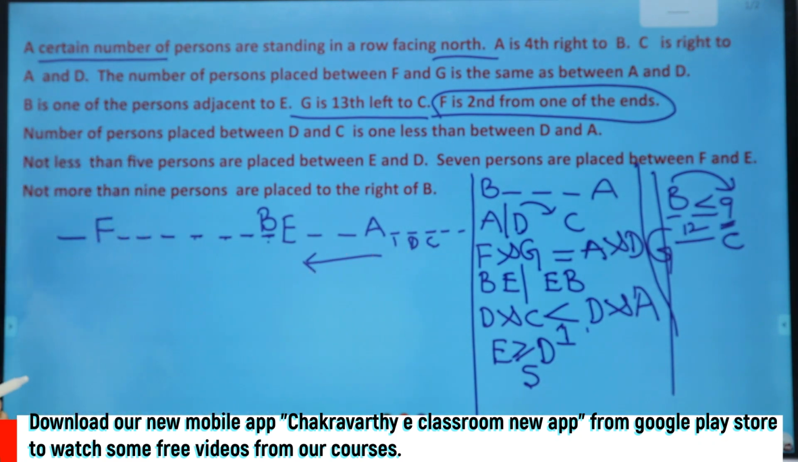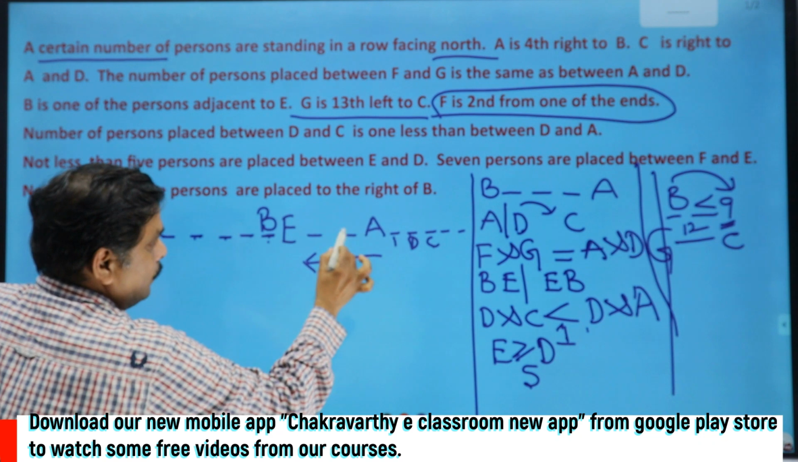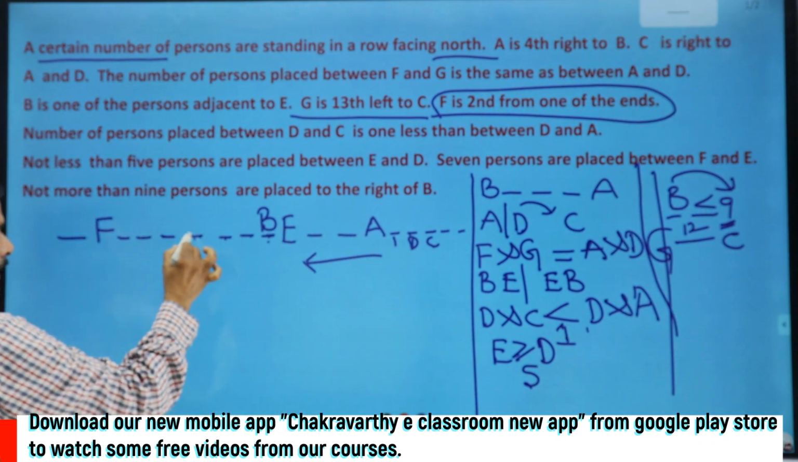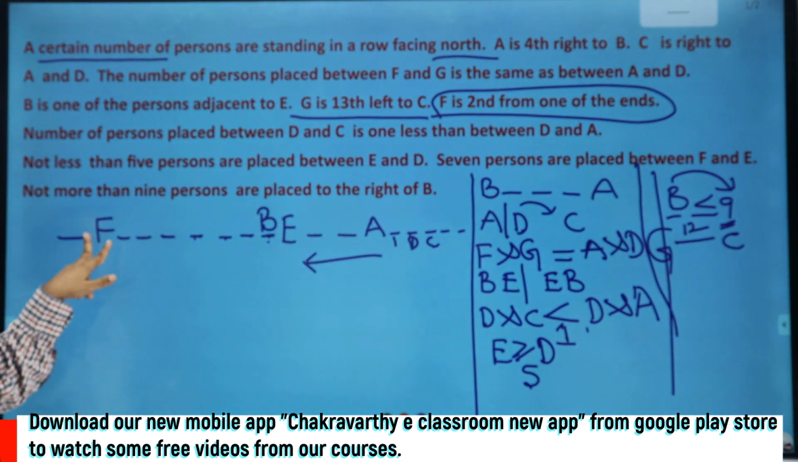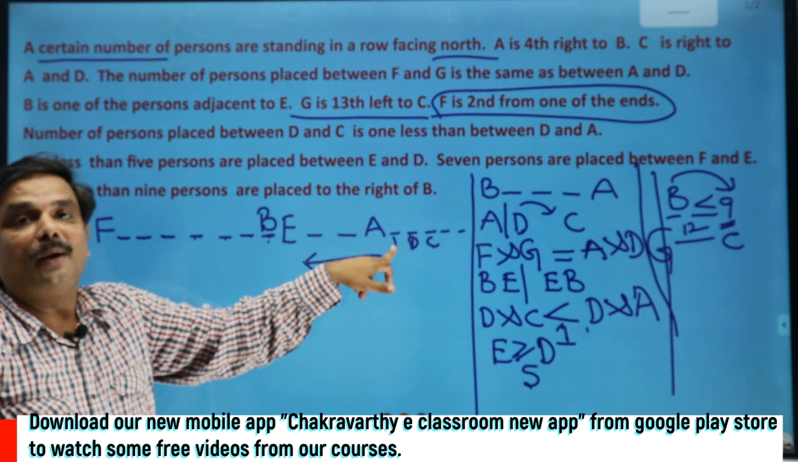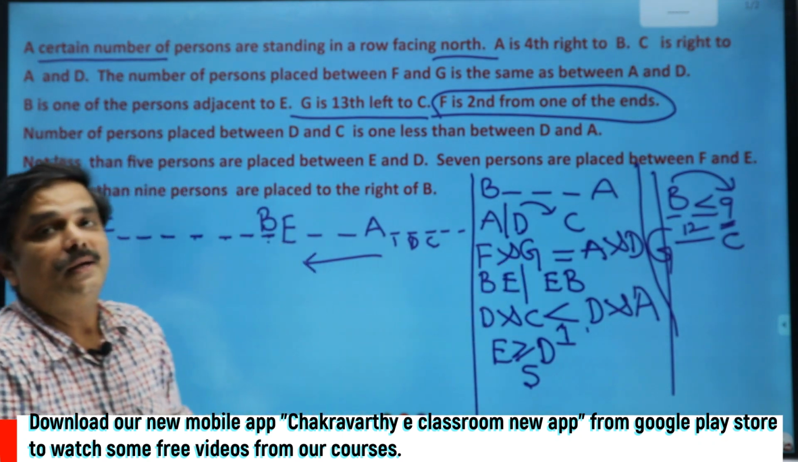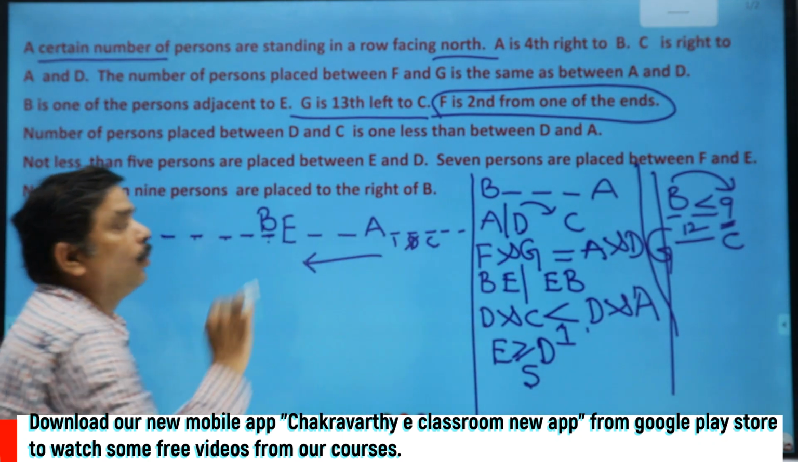On the left side, you take the 13th position; it should be G's. Now 1, 2, 3, 4, 5, 6, 7, 8, 9, 10, 11, 12, 13. Between F and G there will be 0%, but between A and D 1% not matching. I am considering this and this together. So keeping D here is ruled out.